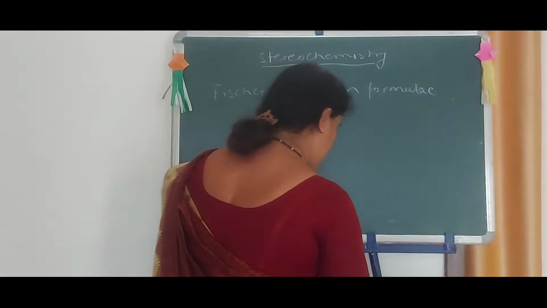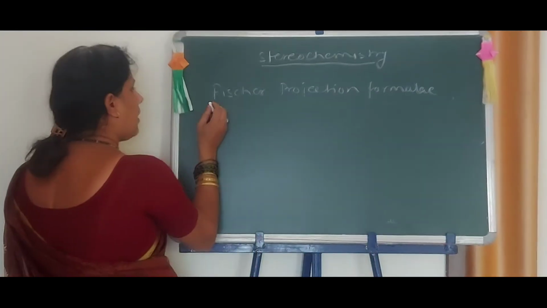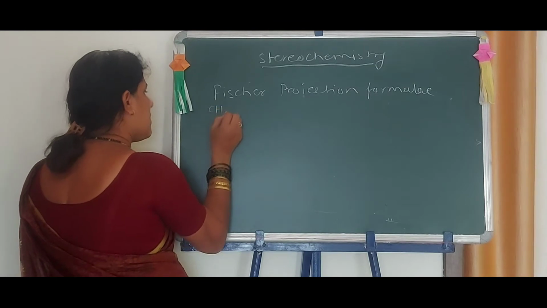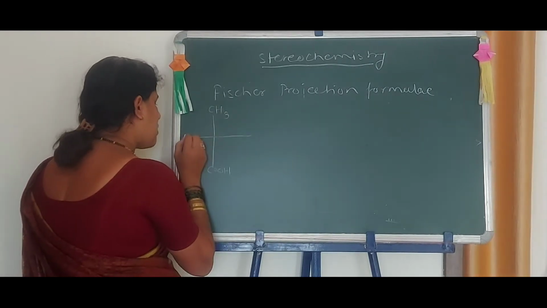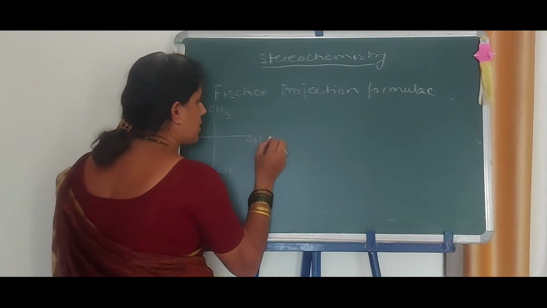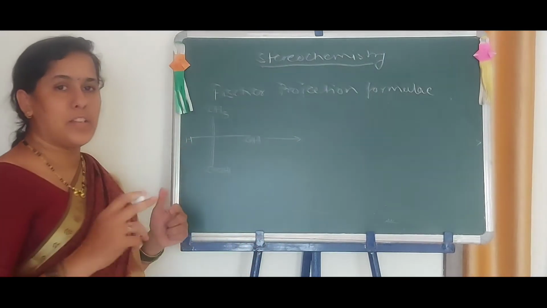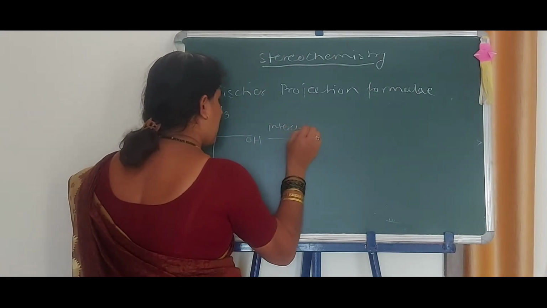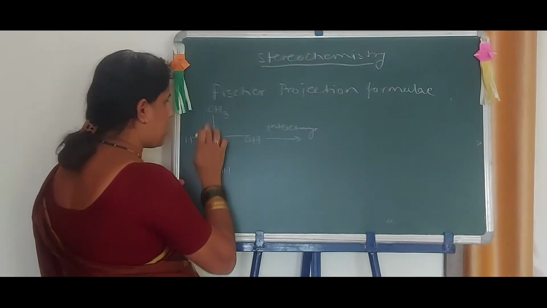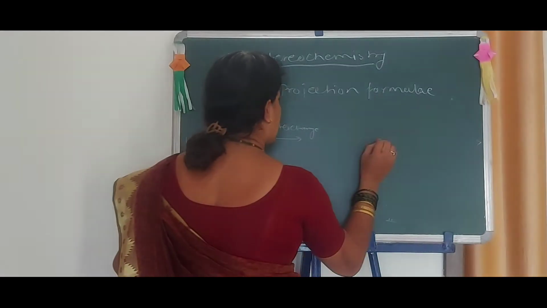Okay. Now to simplify, by interchanging one of the horizontal or vertical lines, what happens? See here, again I am drawing this structure as CH3, COOH, then H and here OH. Only by interchange, what happens here? Now this is the structure.